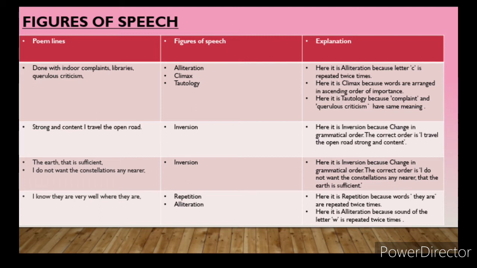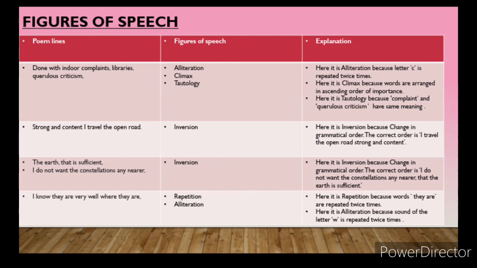So what is tautology? If two words are coming with almost similar meaning, we call it tautology. Here, if you see, student, querulous criticism and complaints normally have similar meaning, so there it is tautology. So in this line, three figures of speech are there: alliteration, climax and tautology.